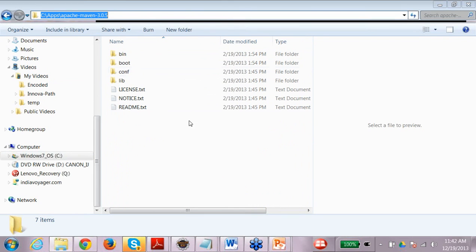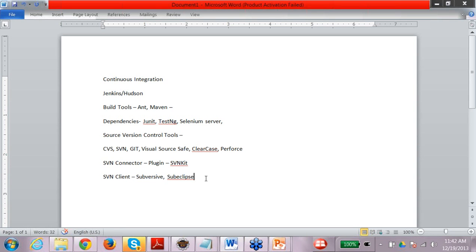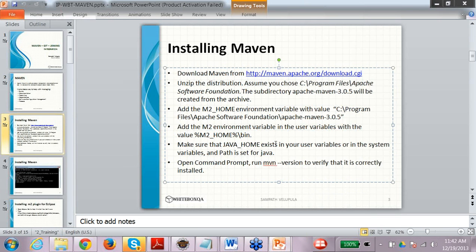Once I have unzipped it, I have to set up a few environment variables and put the Maven home path in my path variable as well. There are 3 different settings which I need to do. First, I need to create M2 home, which is the root directory where Maven is unzipped. Then I have to set the M2 environment variable, which is the bin directory.